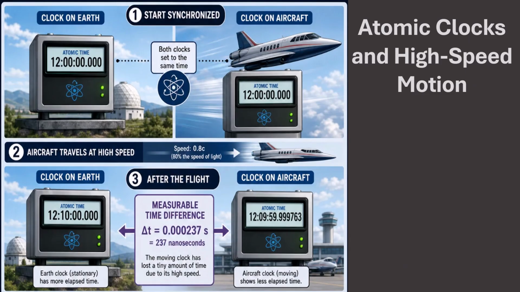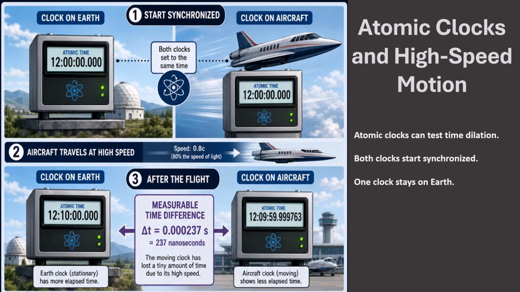Atomic clocks provide another way to test time dilation with great precision. At the start, two atomic clocks are synchronized to show exactly the same time. One clock remains on Earth. The other clock is placed on an aircraft moving at high speed.